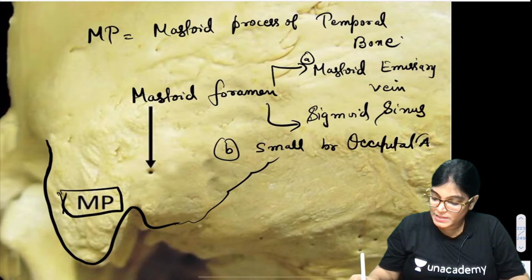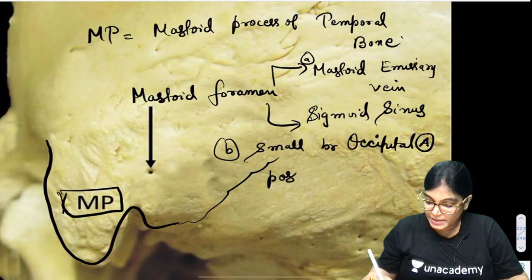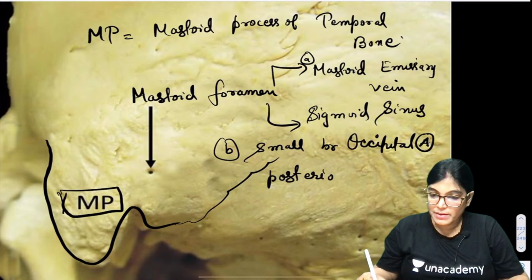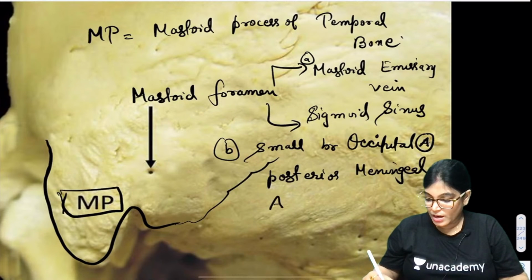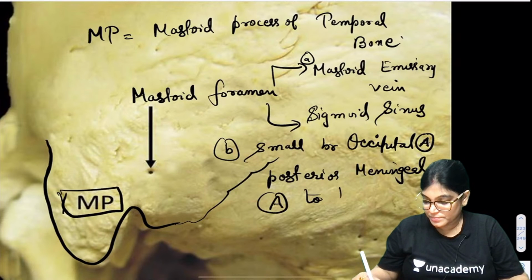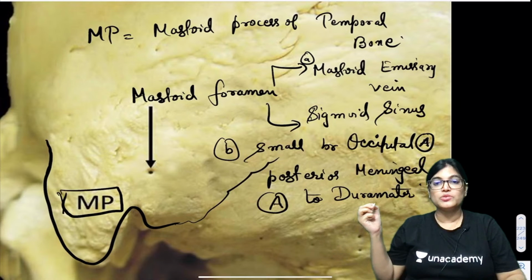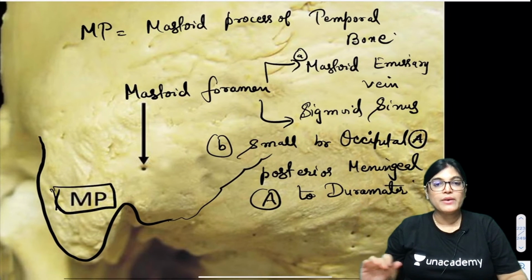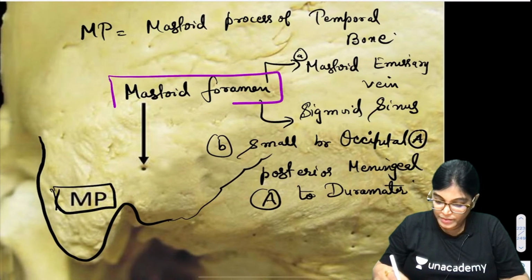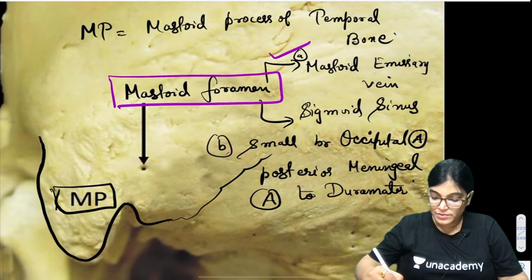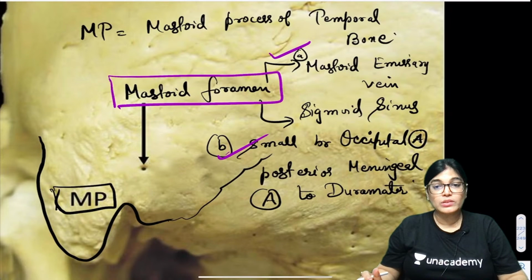And the name of that artery is the posterior meningeal artery to dura mater. So is it okay, everyone? We are done with the mastoid foramen, and we have also seen the structures traversing through it.